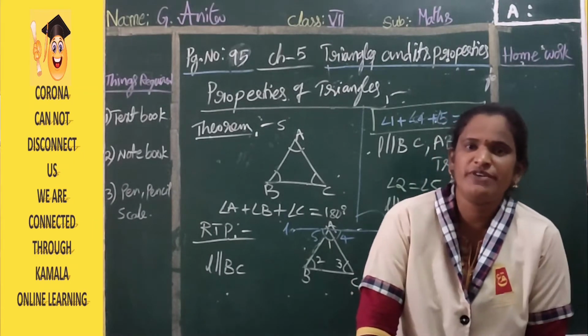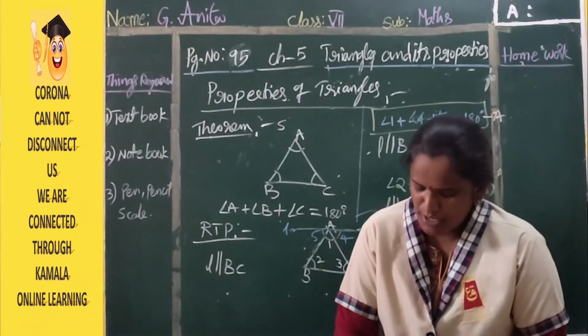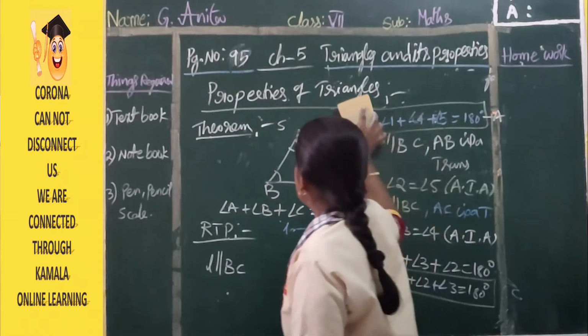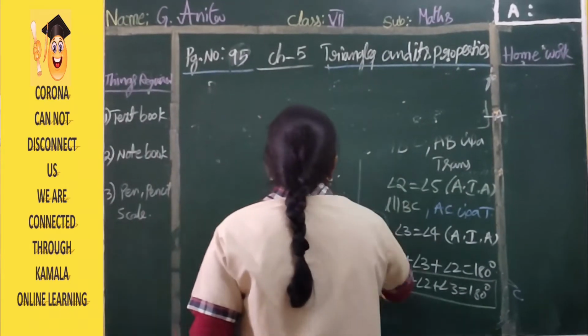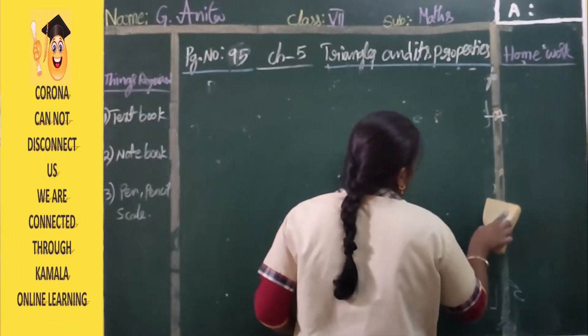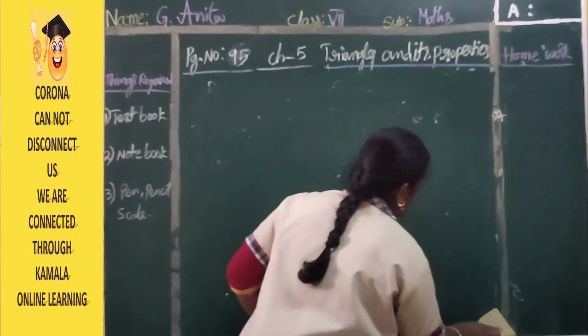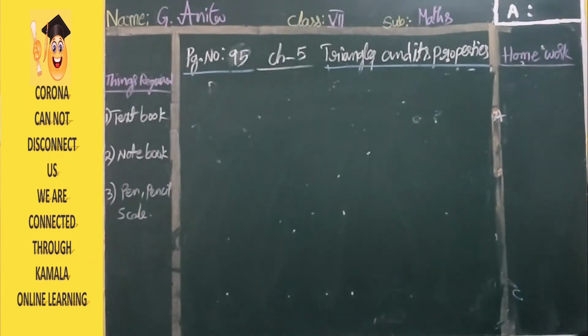Open your textbook everyone, that is page number 100. So in that first problem, look at your textbook. What they are asking: in triangle ABC, we have to find some x and y values. Okay, clear children everyone?